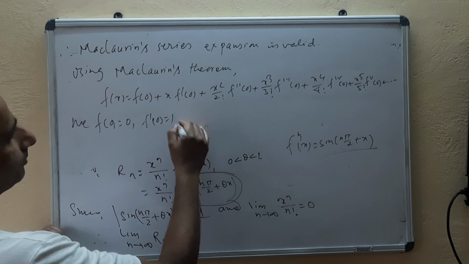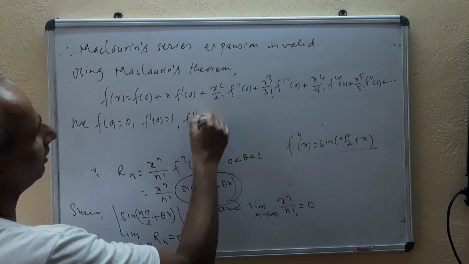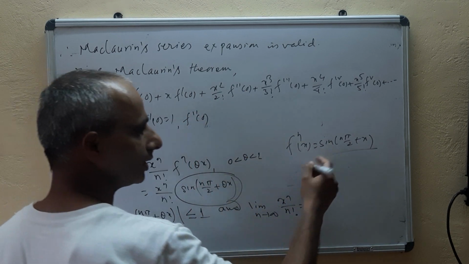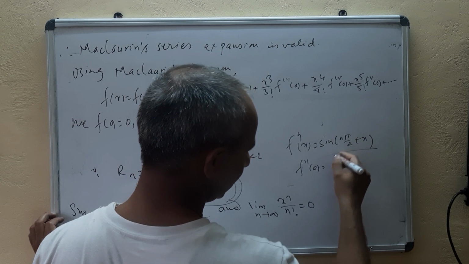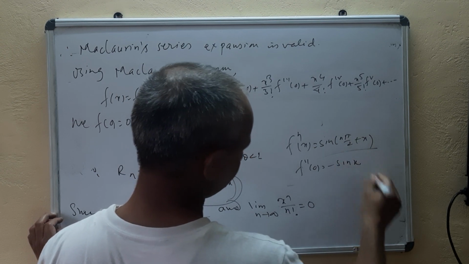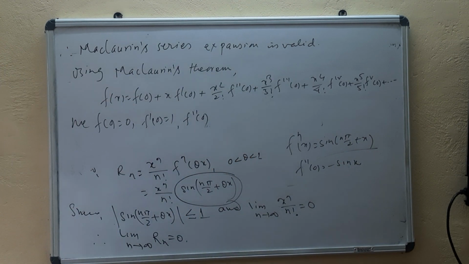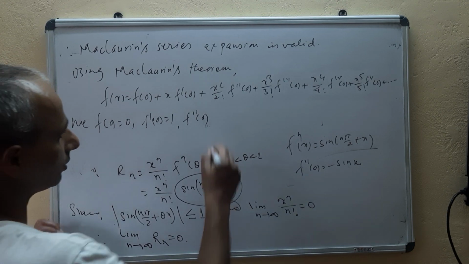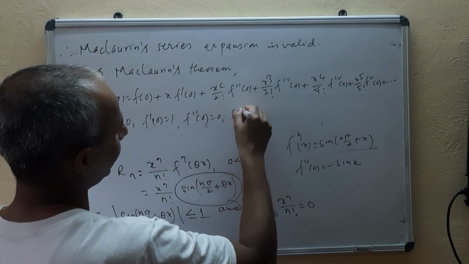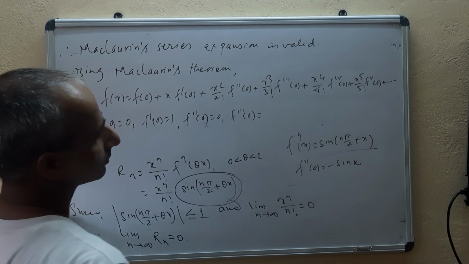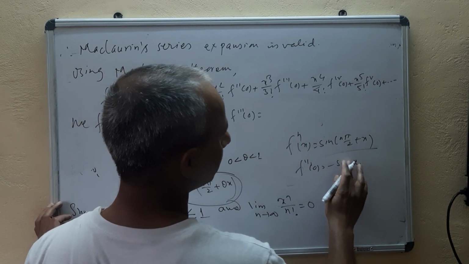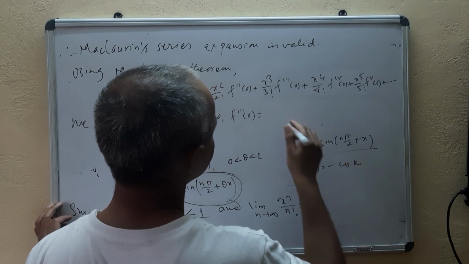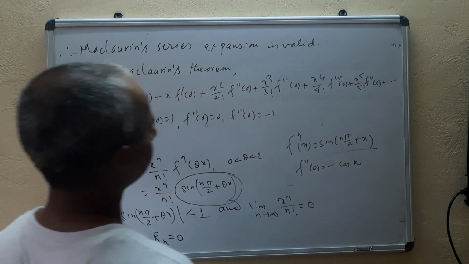And next, f''(0) means you take n equal to 2 here. If you take n equal to 2 you will get minus sin x, sin(pi plus x). It means 0. f'''(0): if we take 3 here, then 3 pi by 2 means this will be minus cos x. Means this will be minus 1.